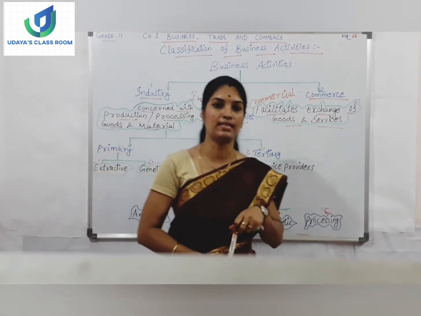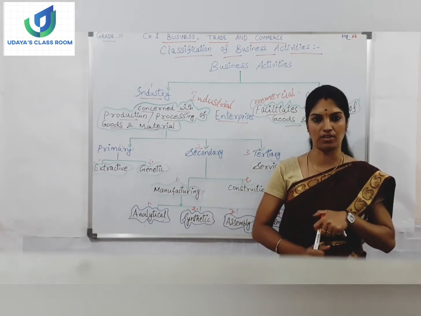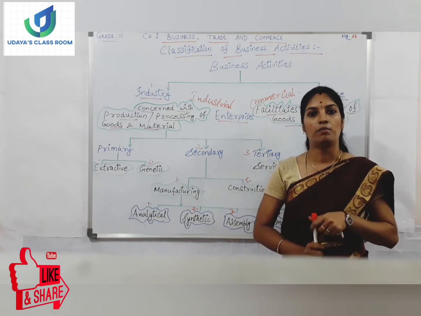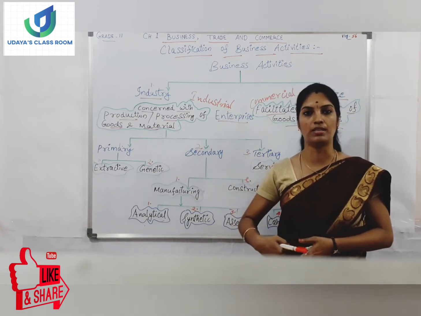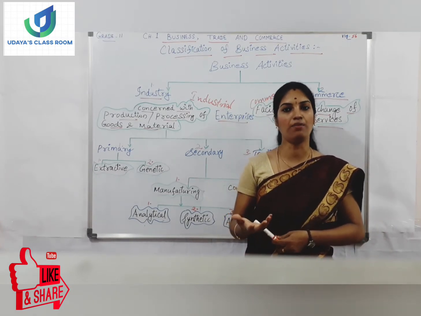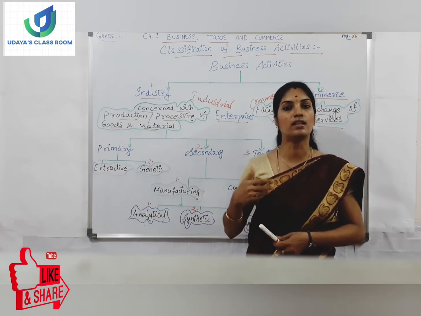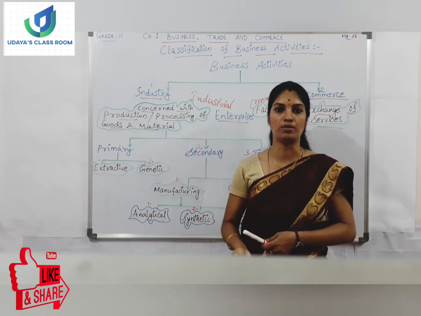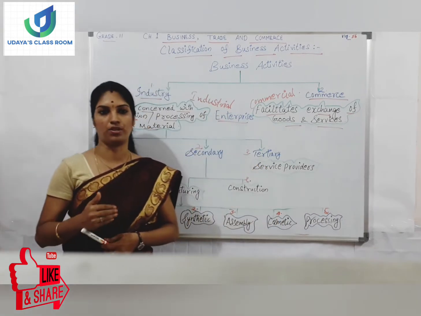What exactly is the industry doing? Industry is involved in economic activity. And how is it connected with economic activity? Because industries are converting resources into useful goods. If industries are not engaged in the production process, we will not be getting any finished goods, right? So industries are engaged in economic activity and are converting the raw materials, that is resources, into useful goods. So this is the primary activity of an industry, right?